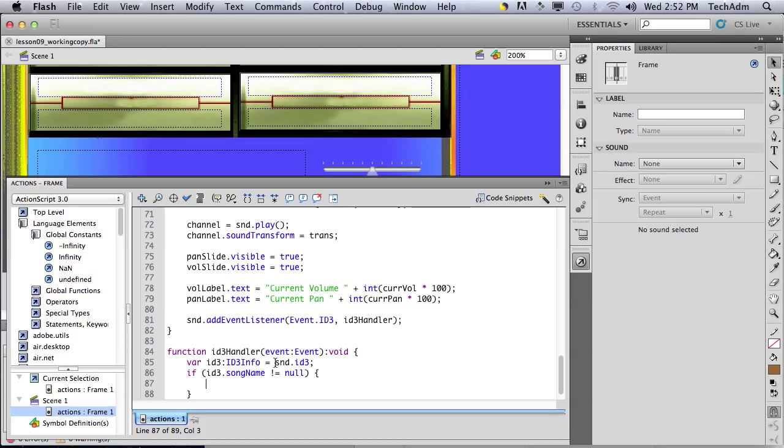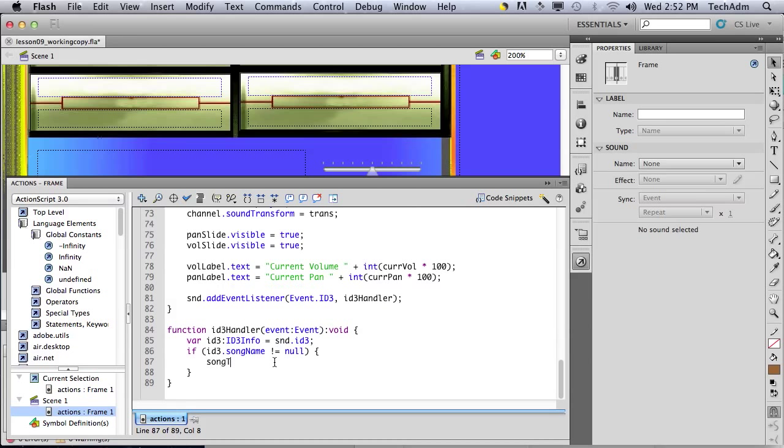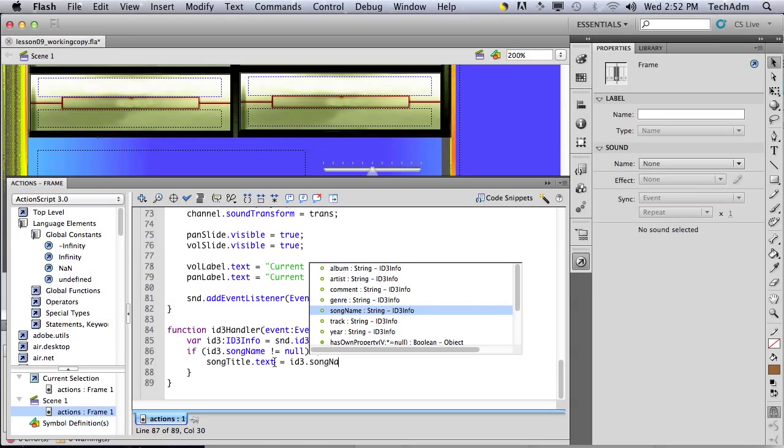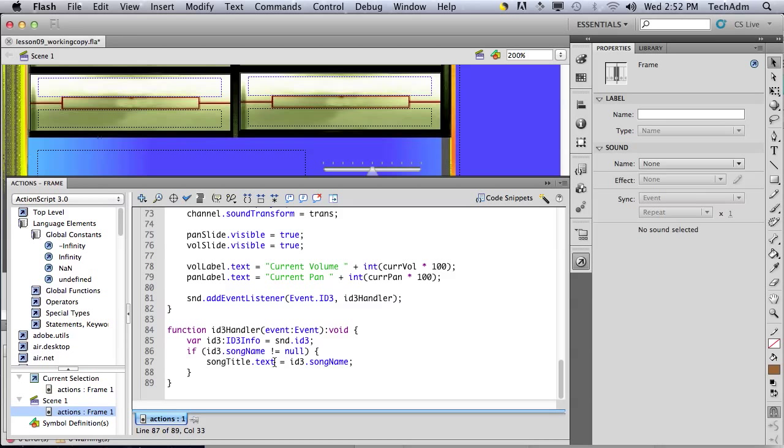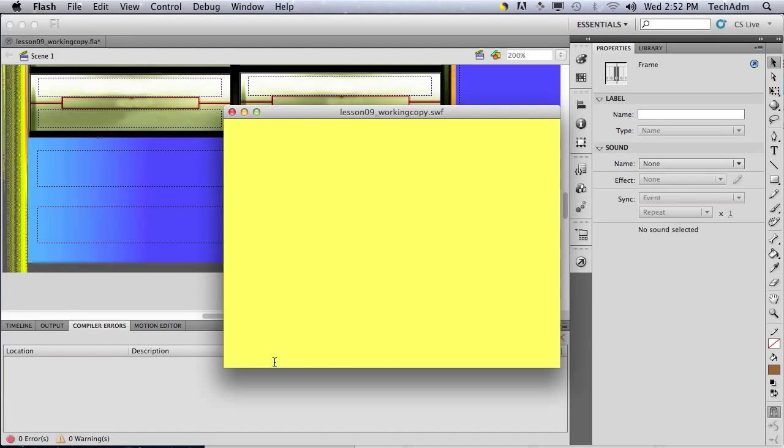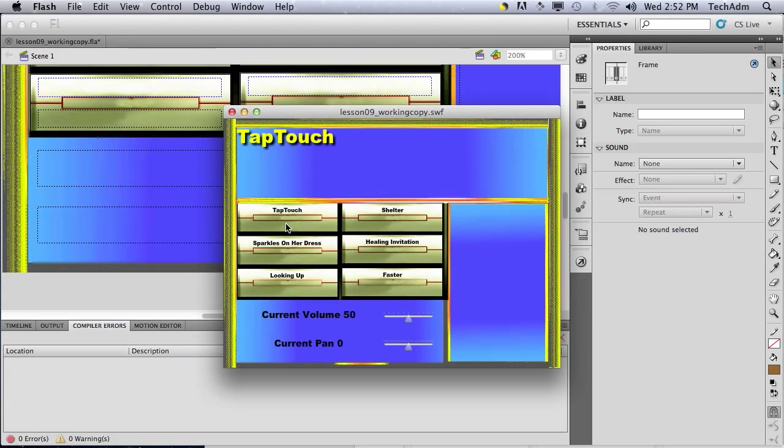Put this here. Okay, so you've got songTitleText = id3.songName. Let's just try it out. Let's play it again. And notice now when I click on it, the song name is displayed over here.